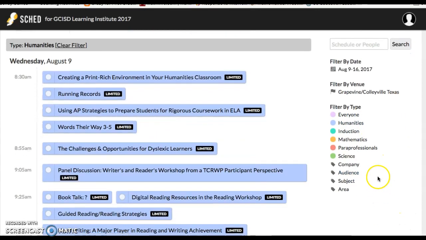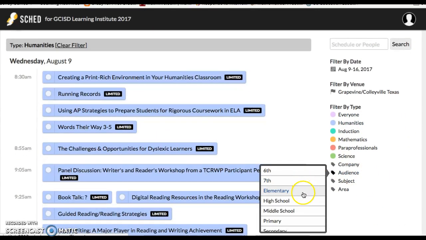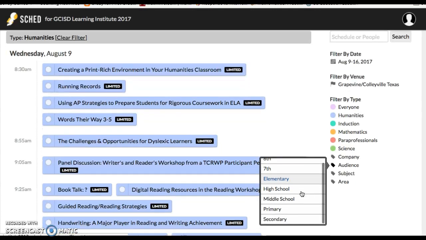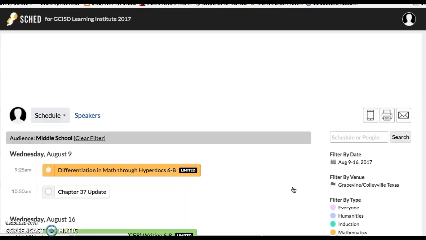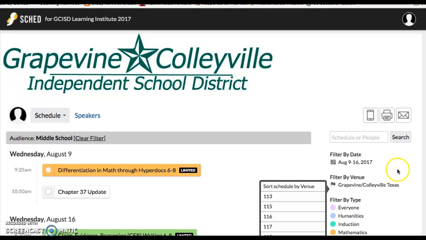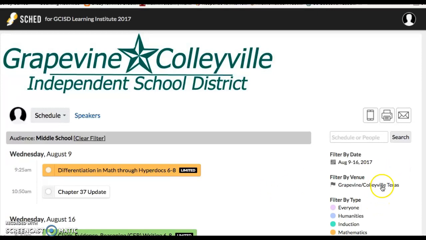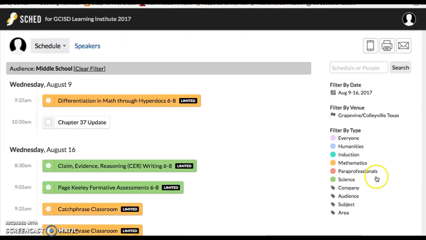You can also filter by audience. If I wanted to see only elementary sessions or sessions that are particularly helpful for middle school, I might look at some of those. You can filter by subject.